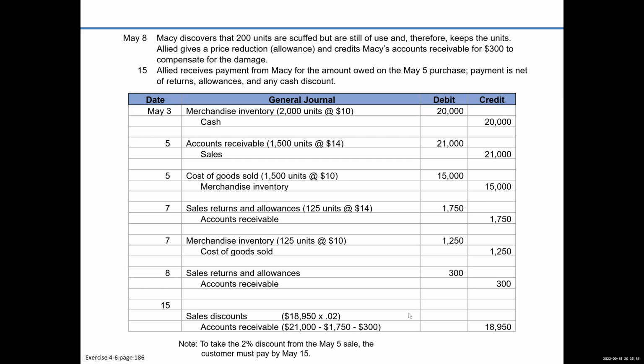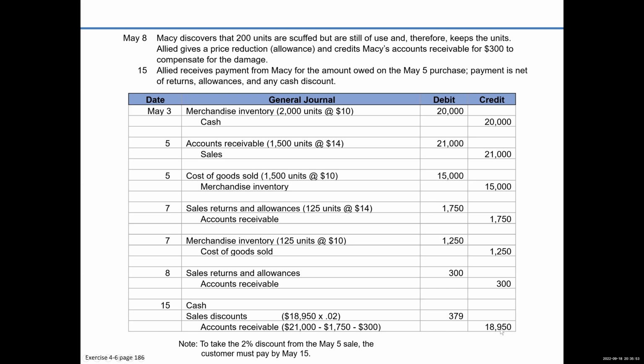And remember, if we give him a discount, we didn't make the sale. That's why we're debiting sales discounts, right? We could debit sales directly because we didn't make the sale, but we want to keep that account separate. So we do so through the contra sales account. So anyway, that's going to be 379. 18,950 times 2% is 379. Now, to get the amount of cash, all we need to do is plug and chug, right?